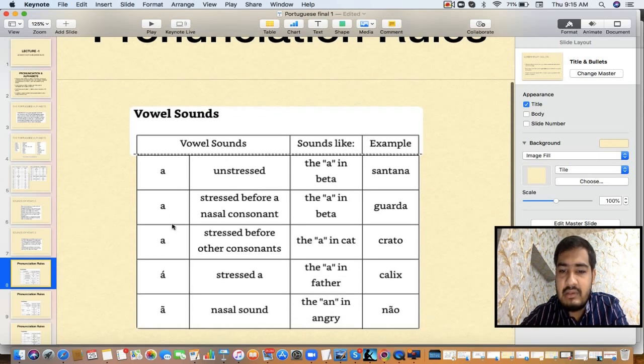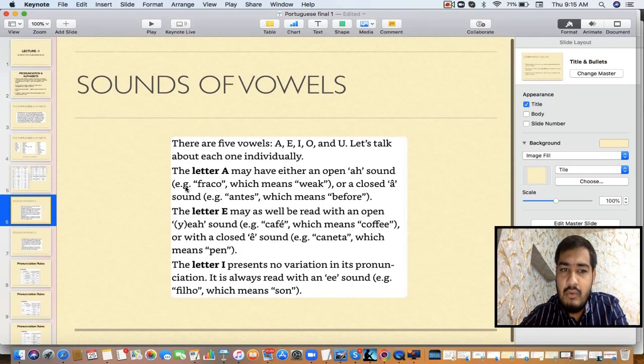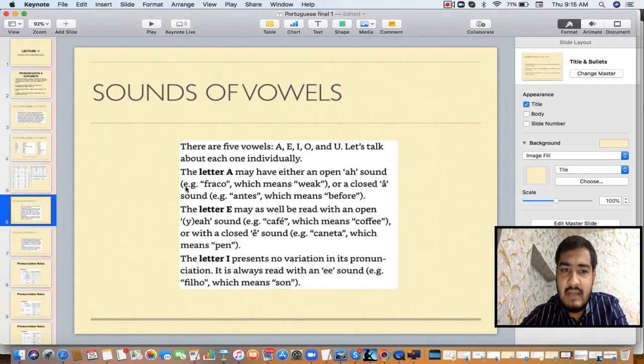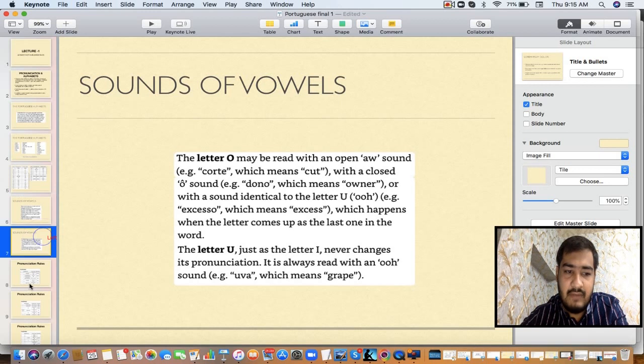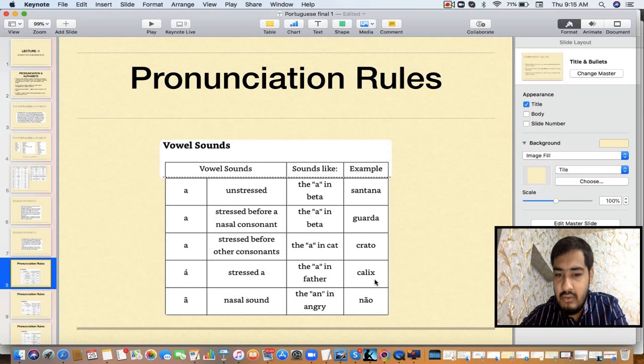But overall, the sound is A only everywhere. As I told you, A is having the A sound. So everywhere it is the A sound for these variants of A. Like you can see beta, Santana, Guarda, Crato, Calix.